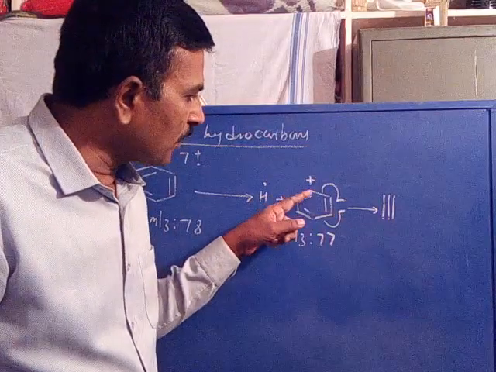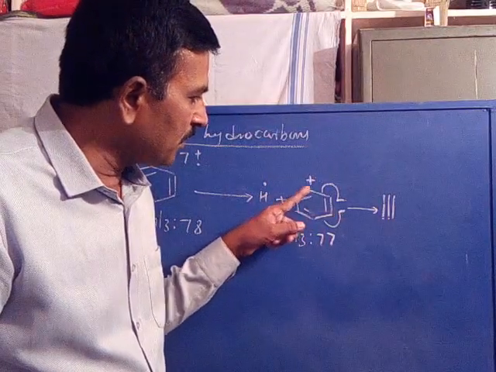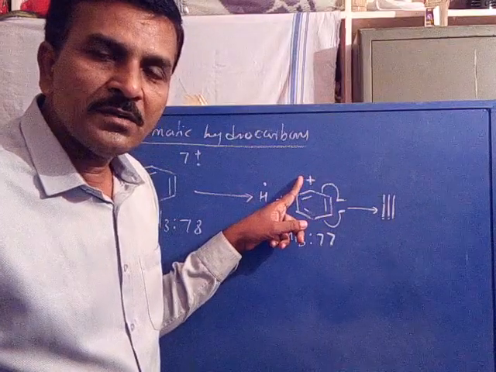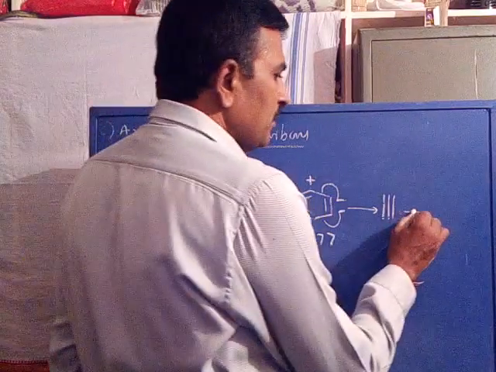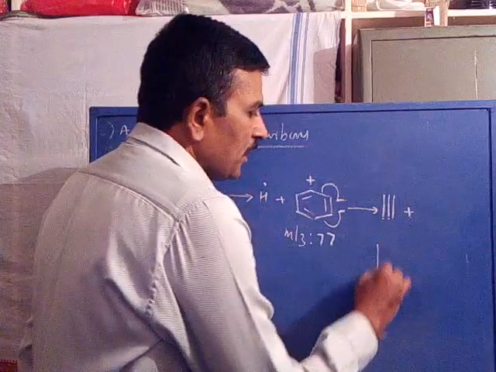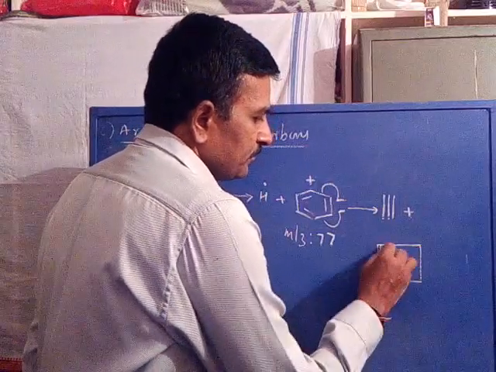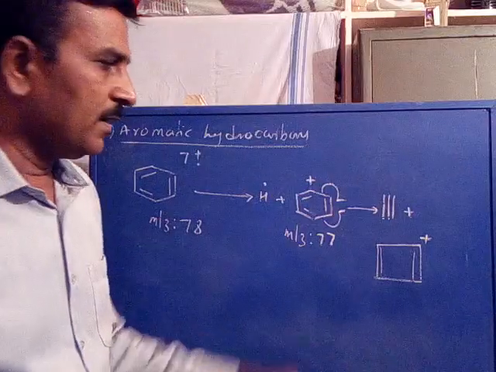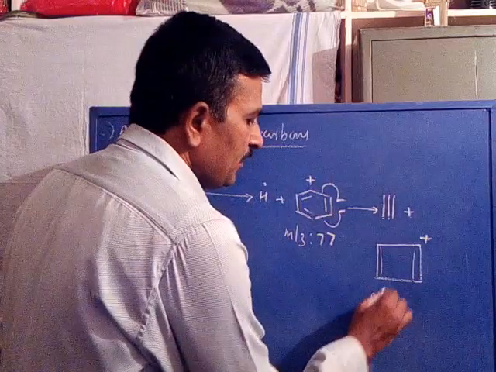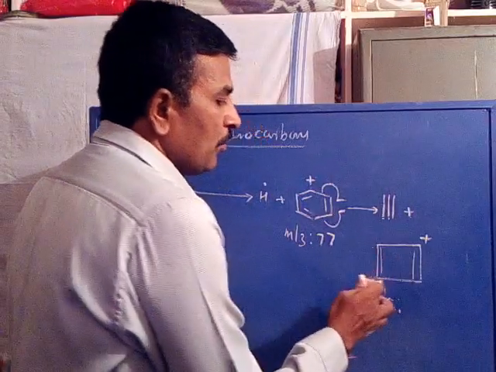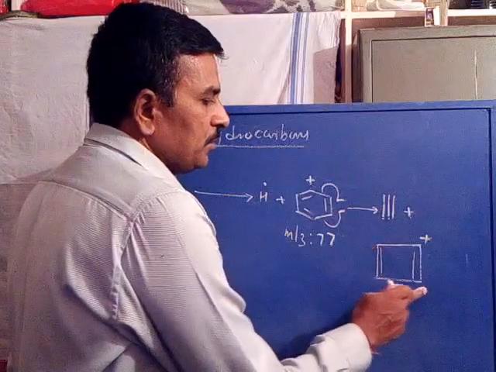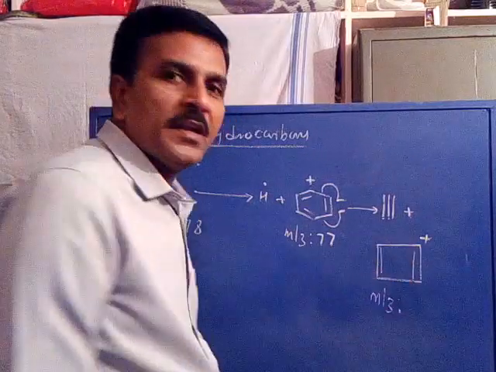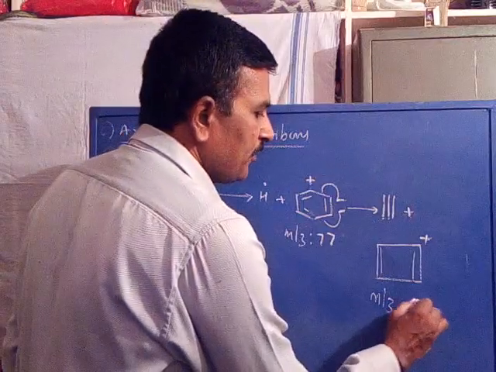The remaining 4 carbons carrying a positive charge appear as the cyclobutadiene cation, with an m/z value of 4 carbons, 48, plus 3 hydrogens, it is 51.